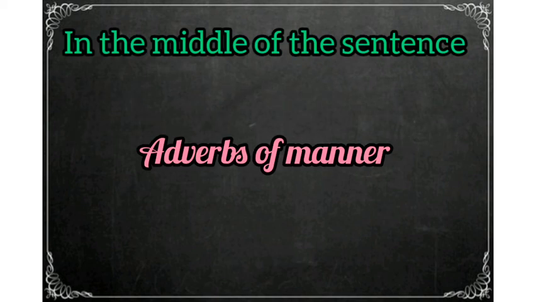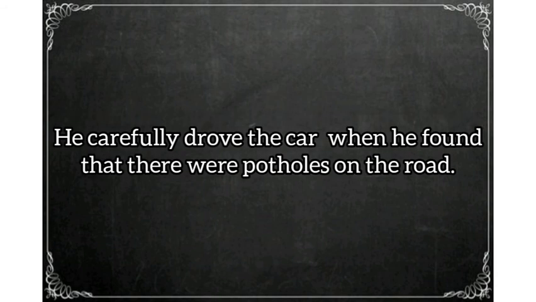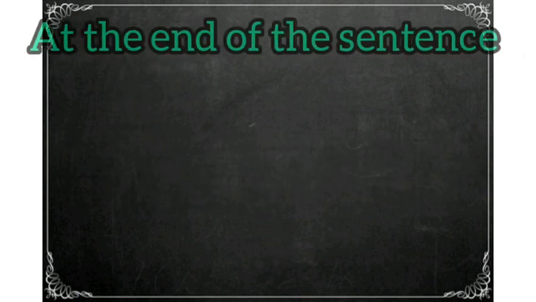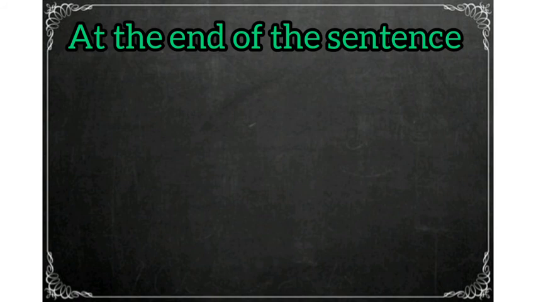Next, adverbs of manner can also be used in the middle of the sentence. For example, he carefully drove the car when he found that there were potholes on the road. Here the word carefully is the adverb of manner. So like this, we use adverbs of frequency and adverbs of manner in the middle of the sentence. Next we will see the adverbs which are used at the end of the sentence.